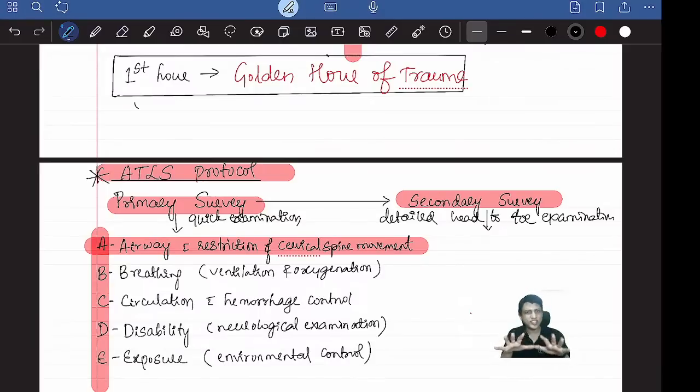But see, this is just protocol. In the practical, in reality, what happens is there are 2-3 doctors or that emergency team is there. They will manage all the things simultaneously. 2-3 people will hold the cervical spine. One will check the airway. One will stop the bleeding. So you don't worry. Don't get panicked. This is just a protocol. Know this.